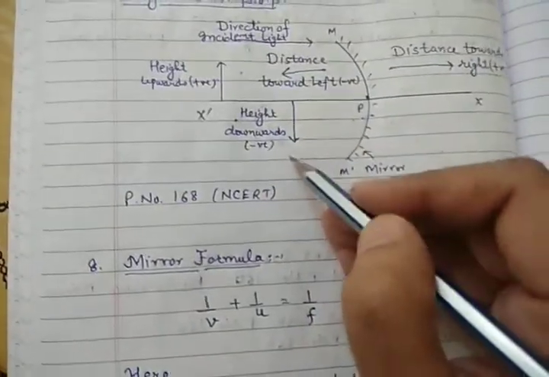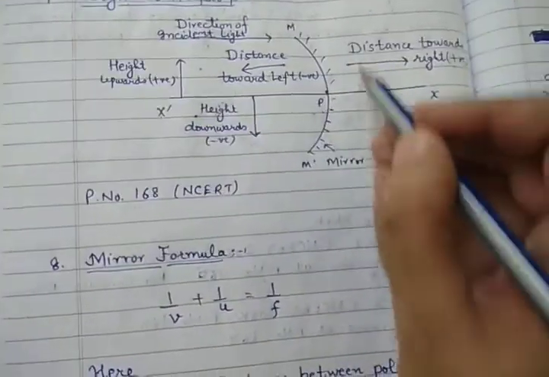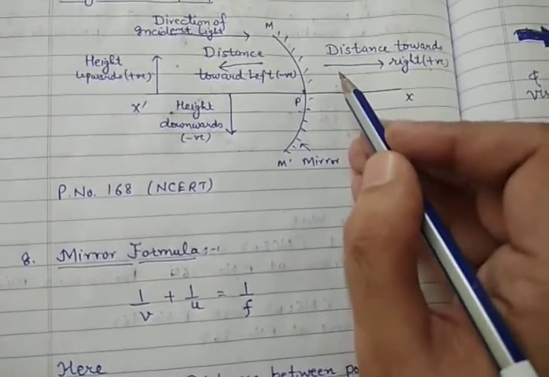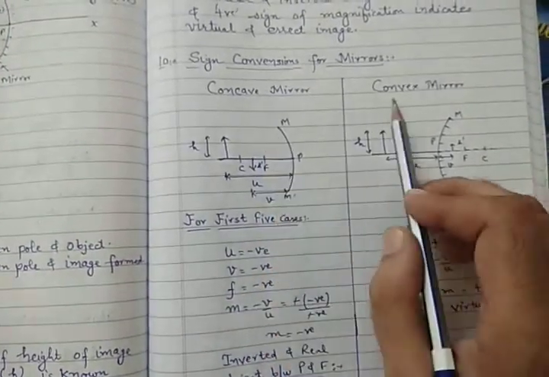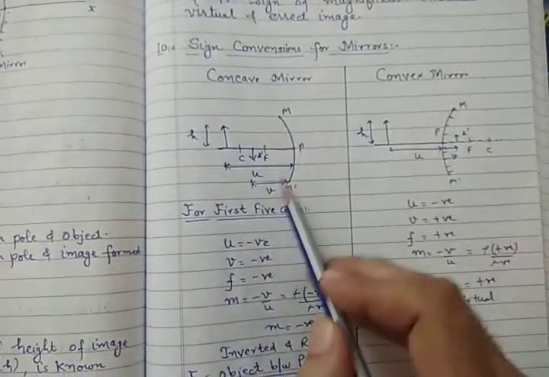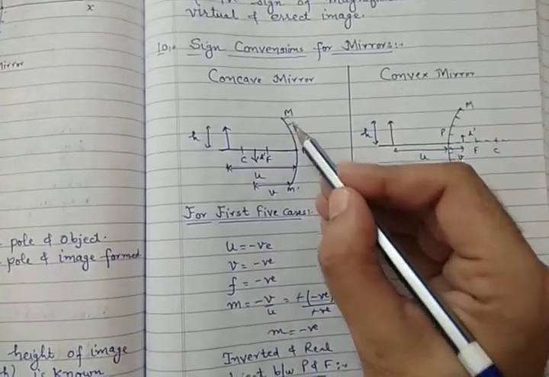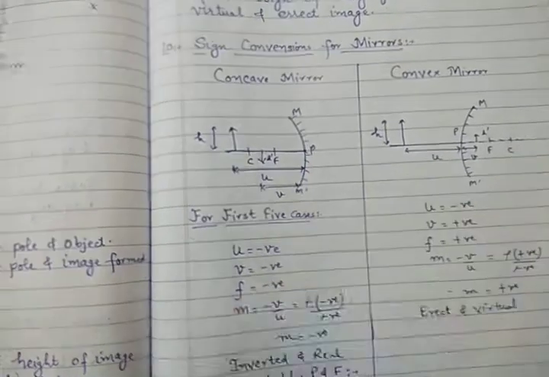That means if the image is forming in the downward direction, then it will be real and inverted, and if the image is forming in the upward direction, then it will be virtual and erect. Clear? So let's see how we are able to use the sign conventions. This is a formula type for concave mirror and for convex mirror. This is for concave mirror. Clear? So while you are drawing the mirror, you must draw these lines. Clear?